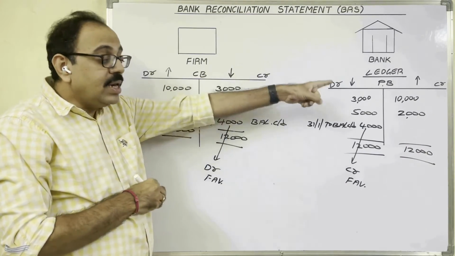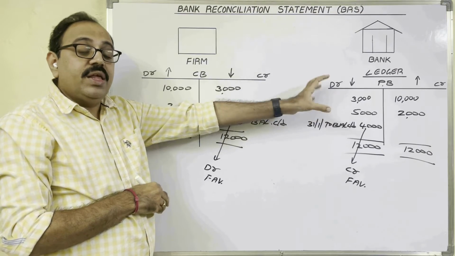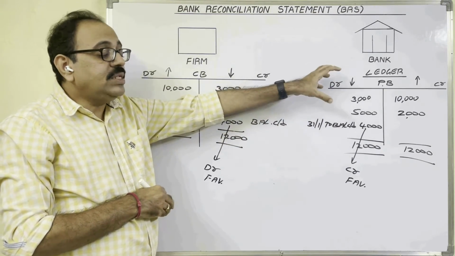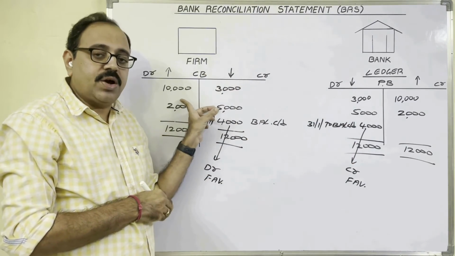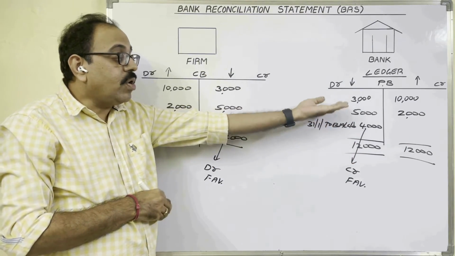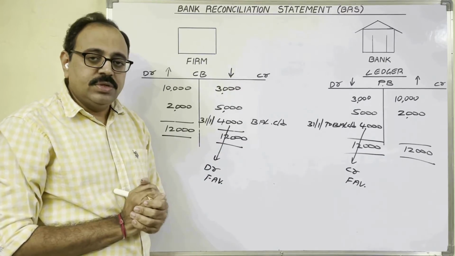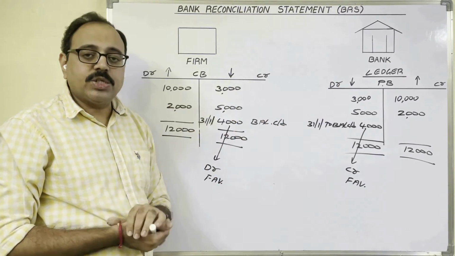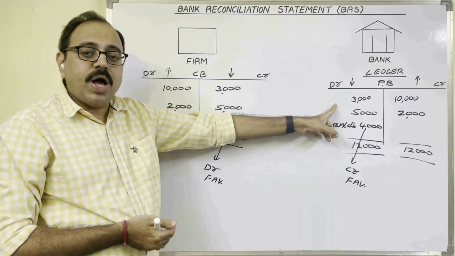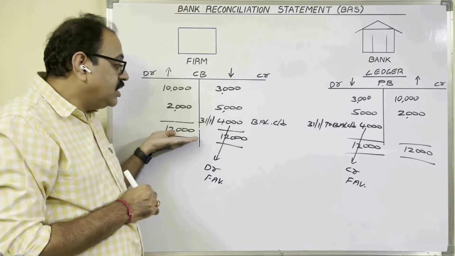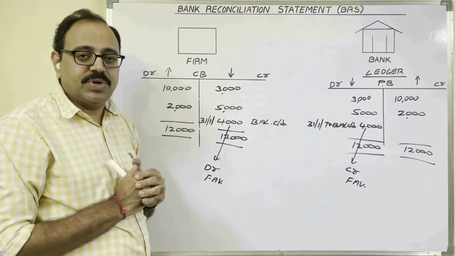But when bank really collects that money, when that amount is really deposited in firm's account, then only bank records in passbook. Suppose check is bounced. Bank doesn't record anything in passbook. So according to passbook, bank balance is constant. But we increase the bank balance as per cash book.